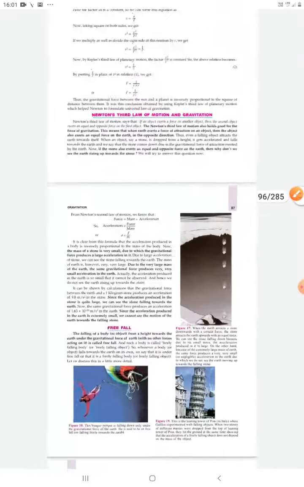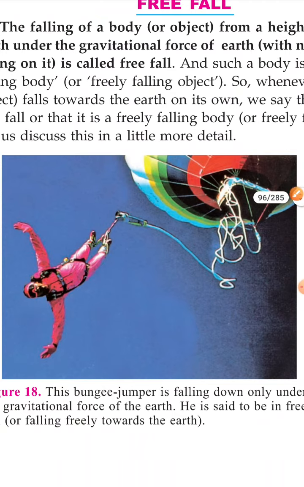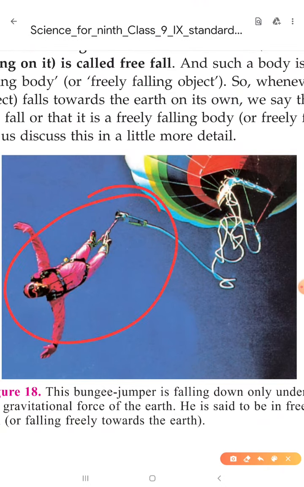In this example, you can see this person is jumping with a parachute, and at that moment, if you assume that there is only one force, which is gravitational force, earth applying gravitational force on the body of this person, then the fall of this person is called free fall.